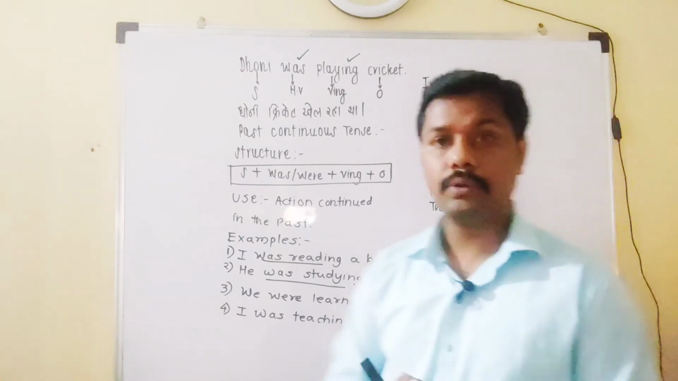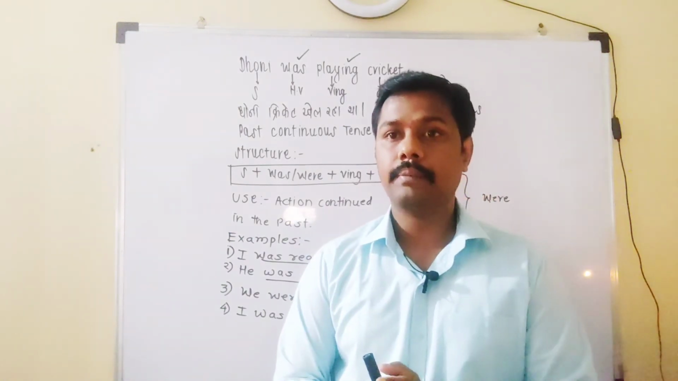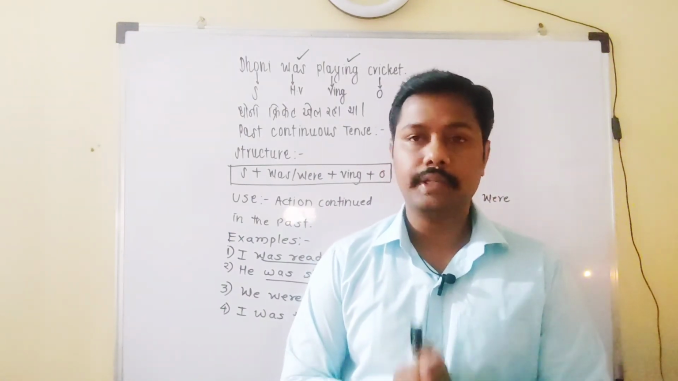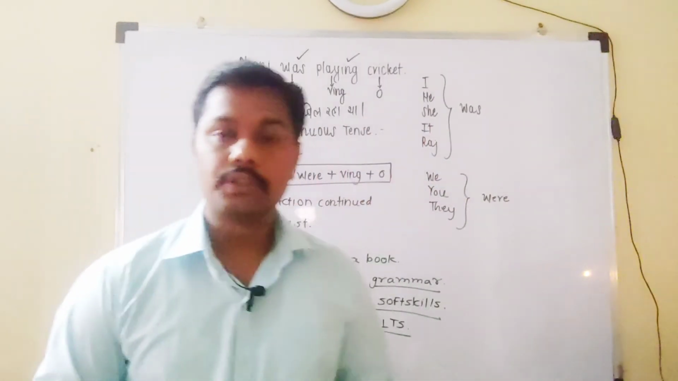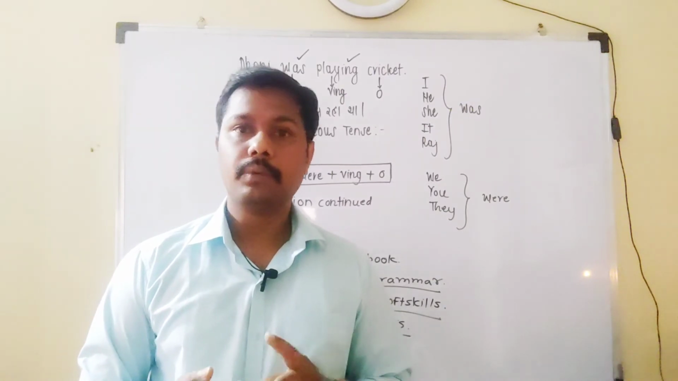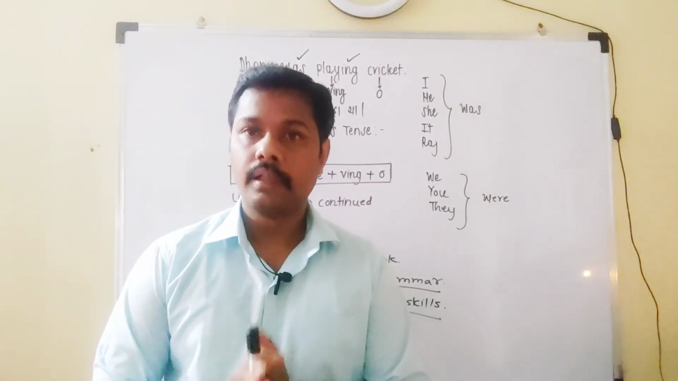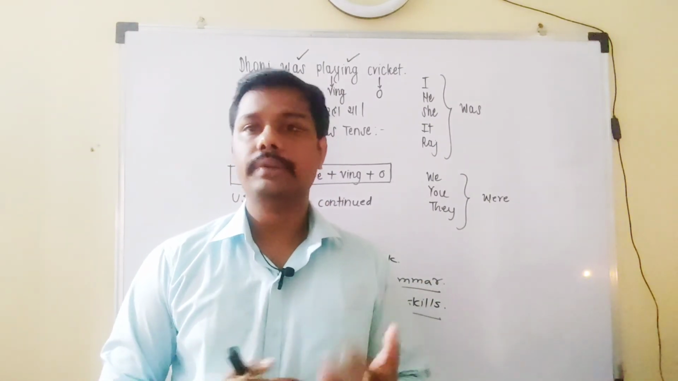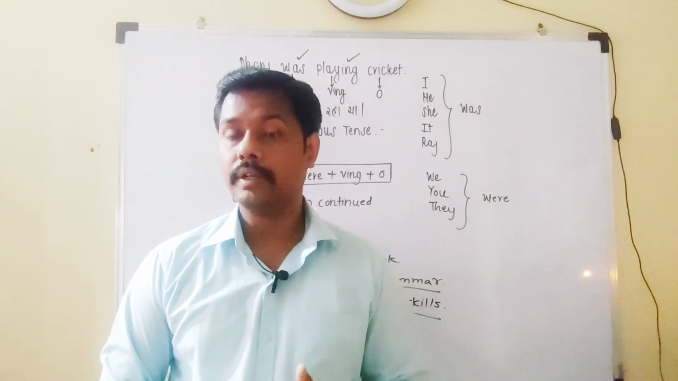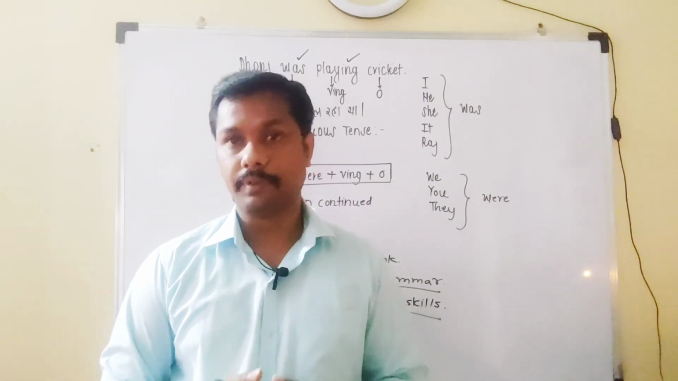Okay, now I will revise it quickly. That action continued in the past, for that we can use past continuous tense. So structure is subject, was, were, VING plus object. So here we have seen past continuous tense. We'll have more tenses. Next one will be past perfect tense.